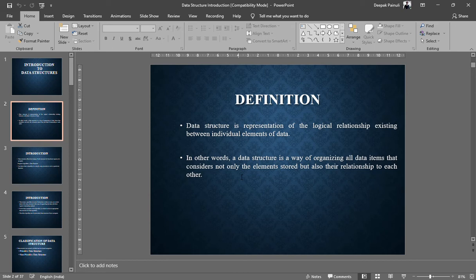Then you have only one choice: you have to put some books on one cell, some books on the third cell, some books on the fourth cell, some books on the nth cell, like that only. That means at that time you are bound to use a non-linear data structure. That means you are non-linearly distributing your data into the shelf, or you can say in the memory, right guys?